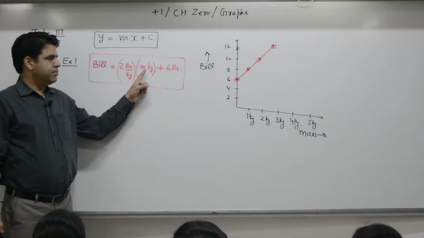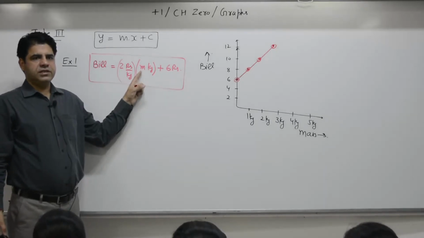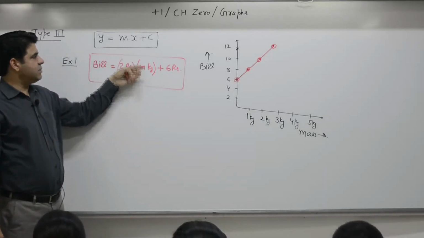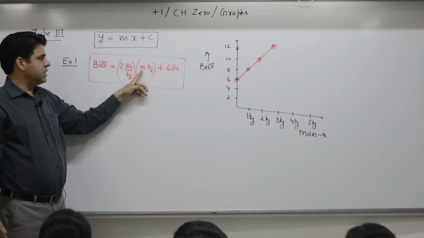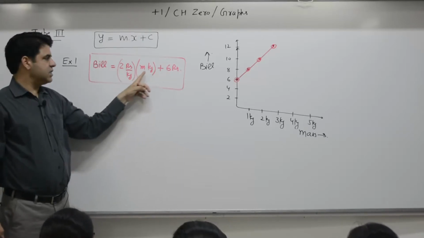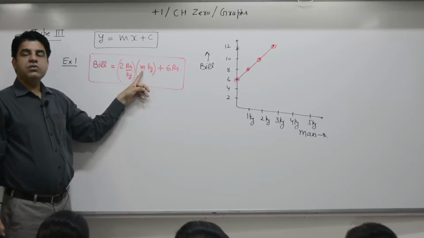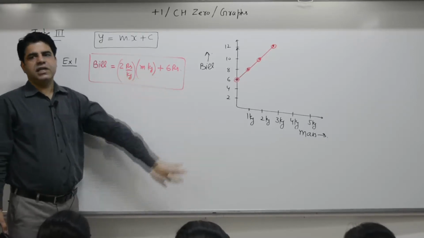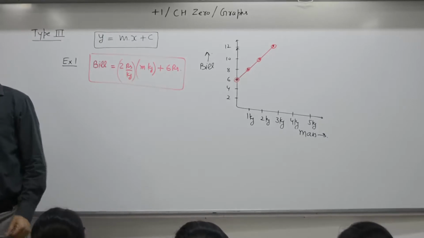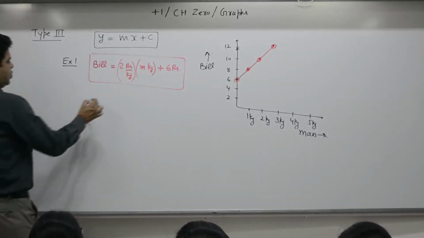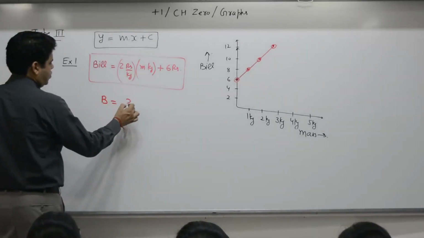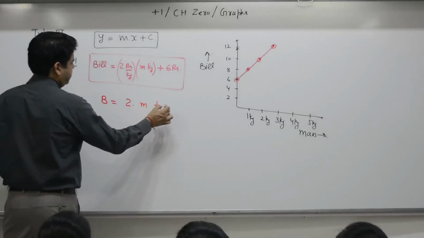No purchase, mass is 0 kg. Please, this m is different, this m is different. So, mass is 0 kg, bill is 6 rupees. Mass is 1 kg, bill is 8 rupees. Mass is 2 kg, bill is 10 rupees. So bill is equal to 2 times mass plus 6.